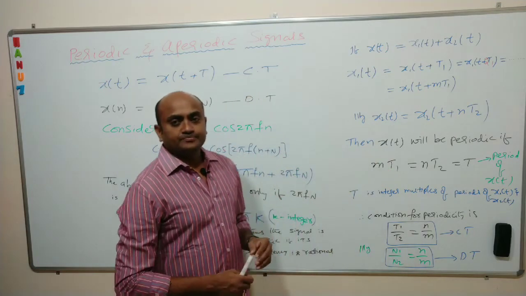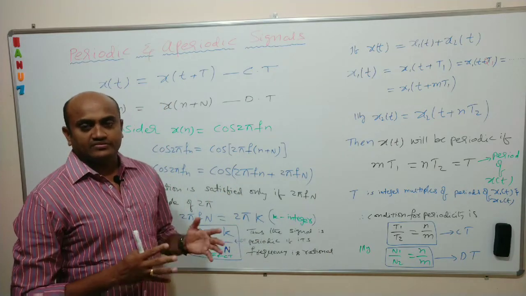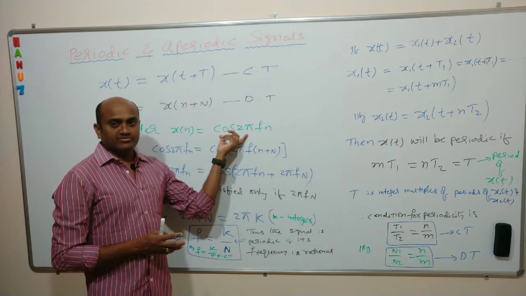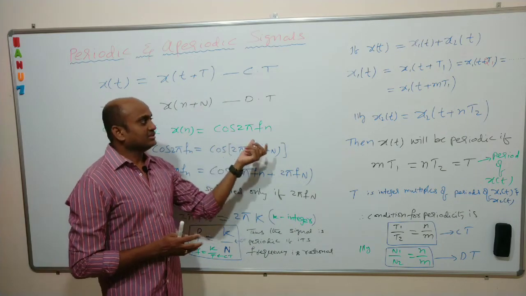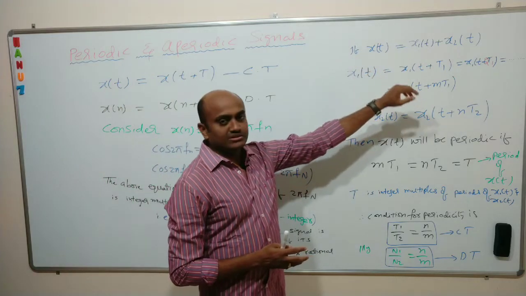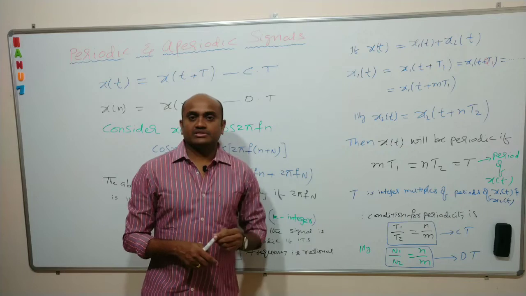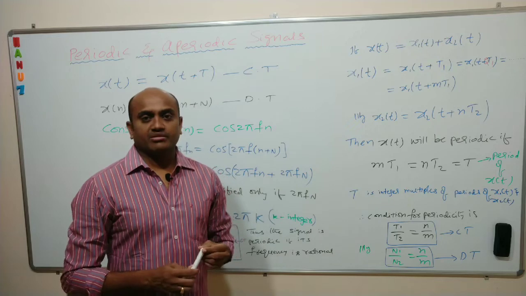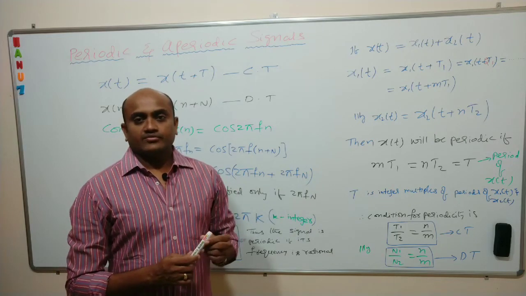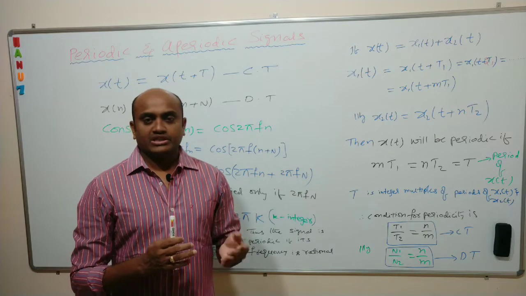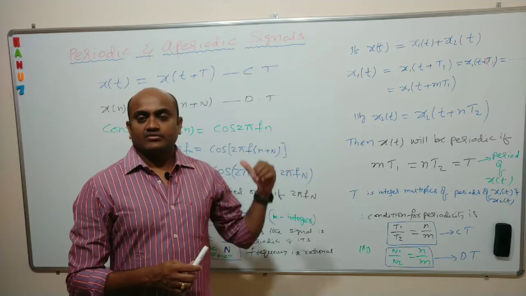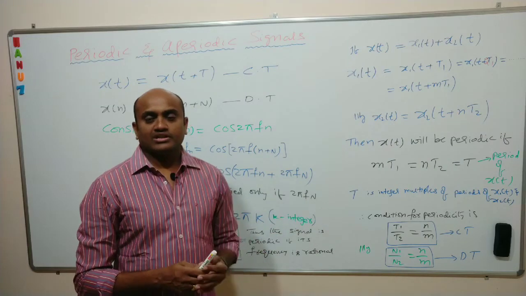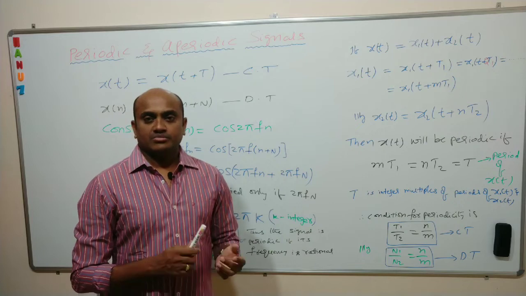So here we have seen the definition of a periodic signal and the condition for this type of signal: the frequency should be in the form of p by q, it should be rational. If a combination of signals is given to us, then the ratio of the periods T1 by T2 or N1 by N2 should again be rational, in the form of n by m. Like that we can find out whether the given signal is periodic or aperiodic with the help of this explanation. This will help us to identify whether the given signals are periodic or not.